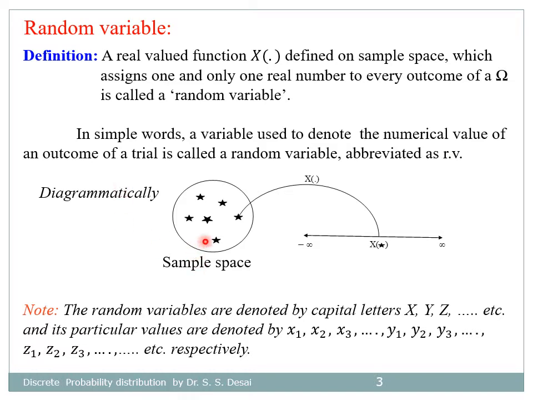Diagrammatically, this is our sample space. This is a real valued function defined on sample space, which takes values in a real line R. Note that the random variables are denoted by the capital letters X, Y, Z, and its particular values are denoted by x1, x2, x3, y1, y2, y3, z1, z2, z3, etc. respectively.